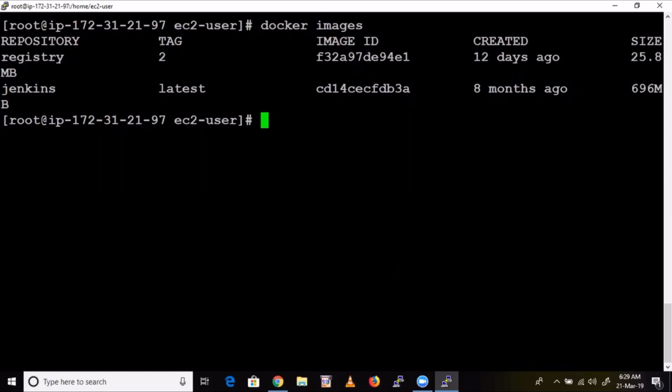Correct? That is one thing. If you don't want to delete that container but want to delete that particular image, then you have to use -f, so that you forcefully delete that image. And third one, how to delete multiple images, that's what you are asking. Yes, that command I'm going to show you soon, in a couple of minutes.